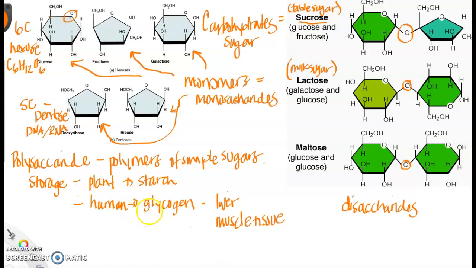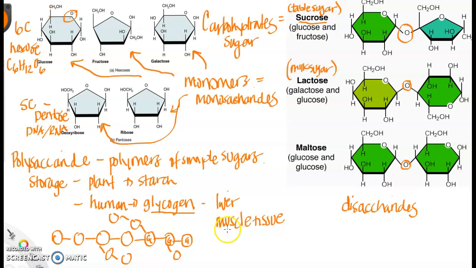Glycogen is just a bunch of glucoses linked together by dehydration synthesis, and they can be branched off too. We can link all kinds of crazy. So remember, these are glucoses. That is glycogen, that is stored sugar in the body.